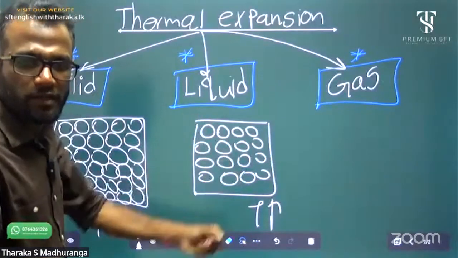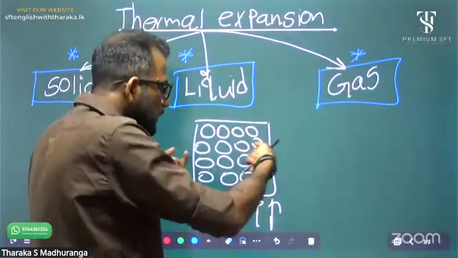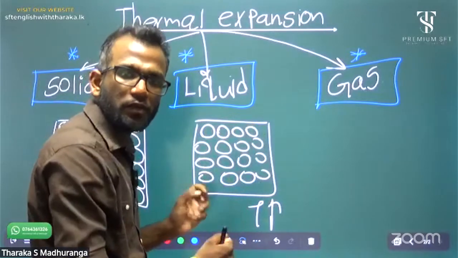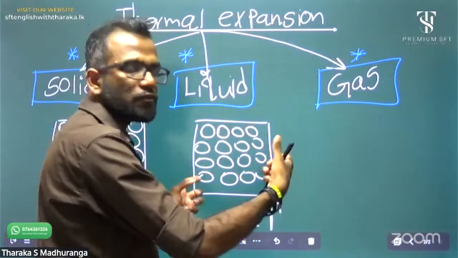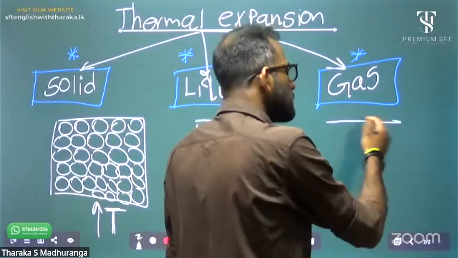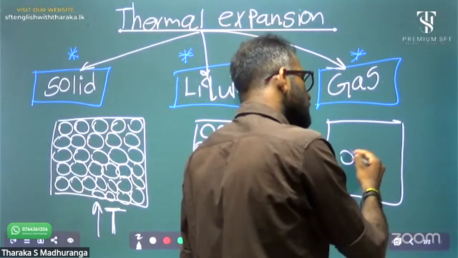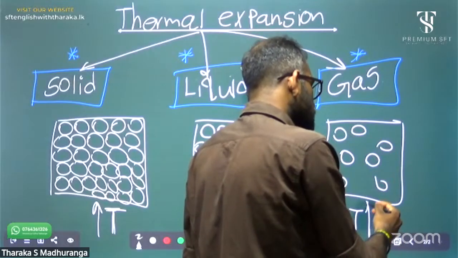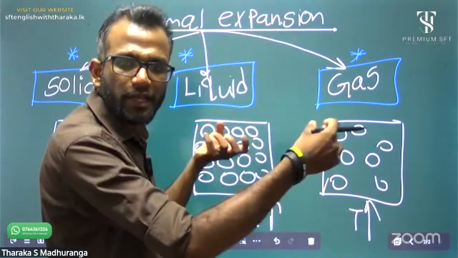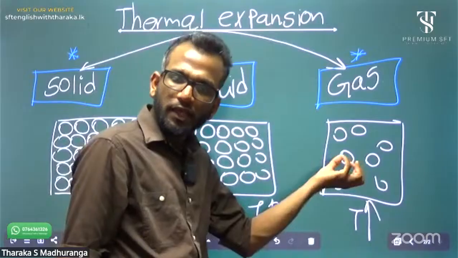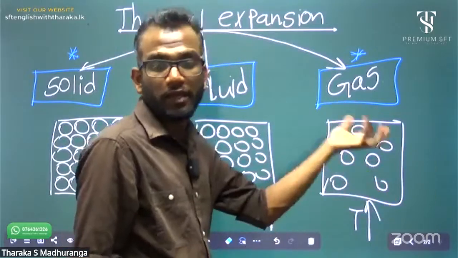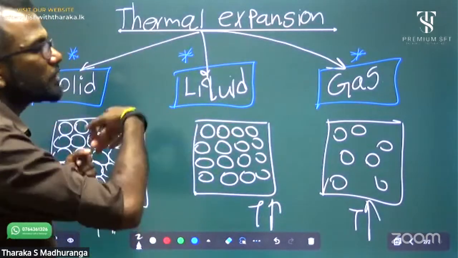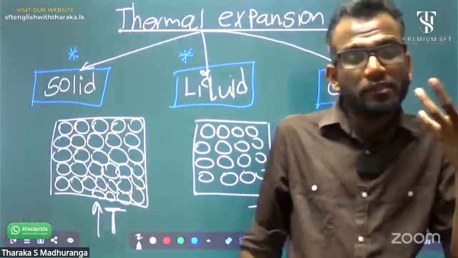Liquid follows the same concept: with temperature, vibration increases, then the distance and space between molecules increase. That's why the volume increases. Gas is also the same, but gas molecules are freely available with more space. With temperature, their kinetic energy increases, their spaces increase, and the volume increases. That's the actual expansion at the molecular level.